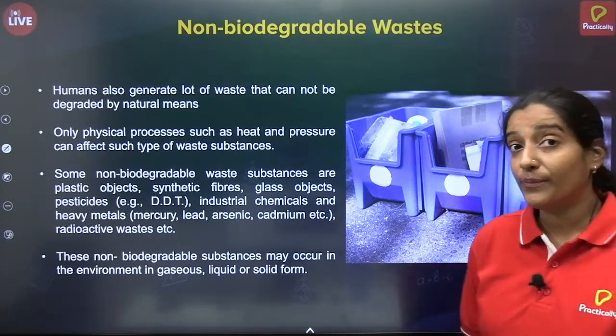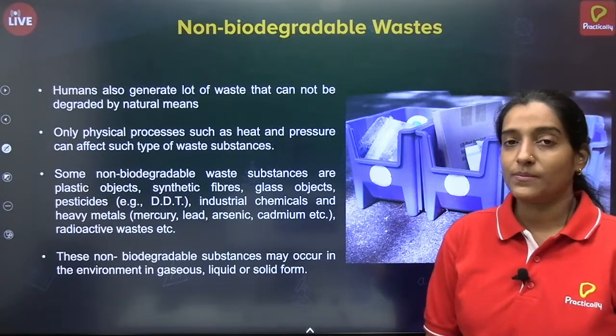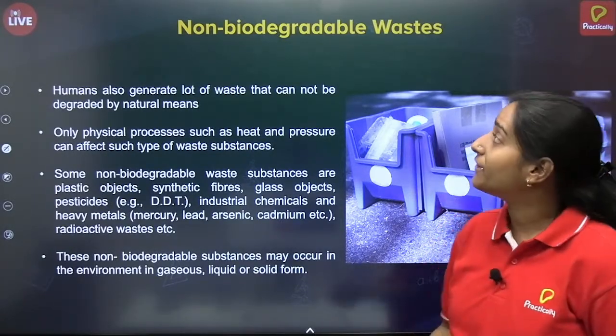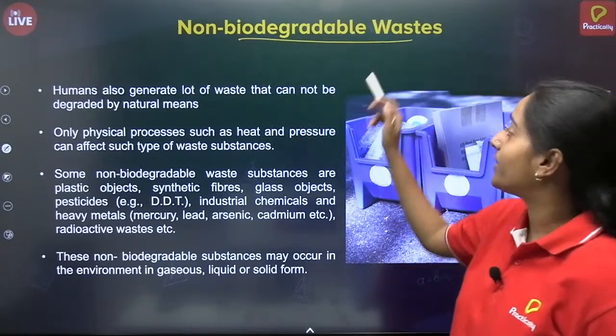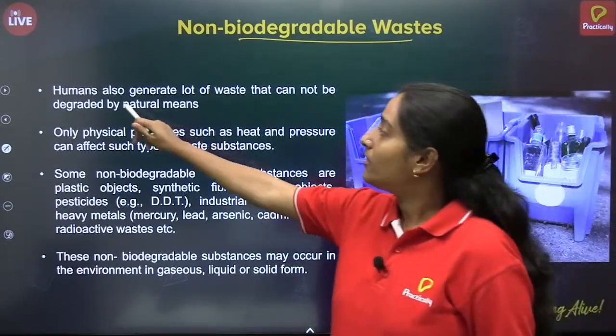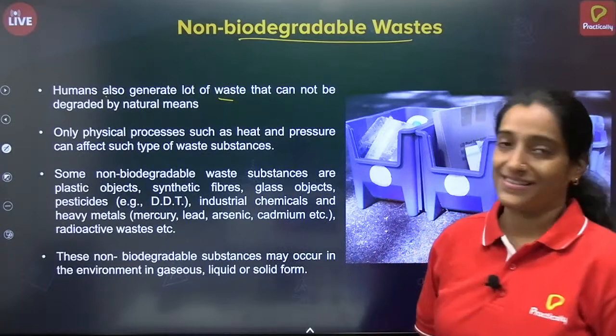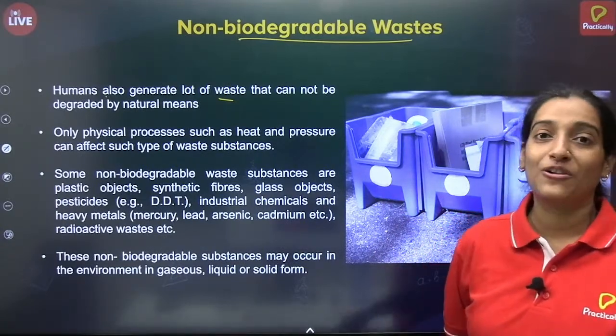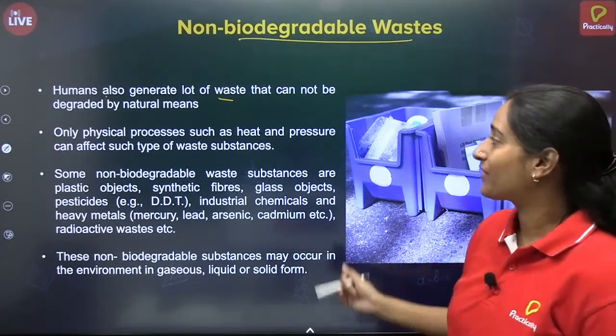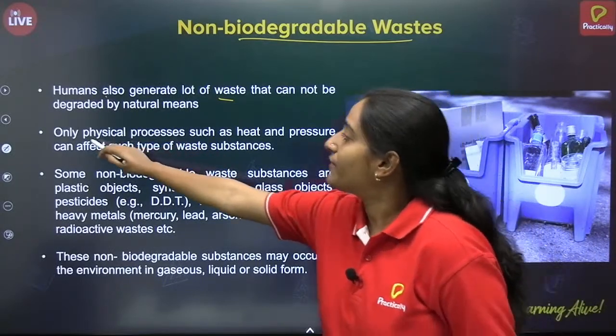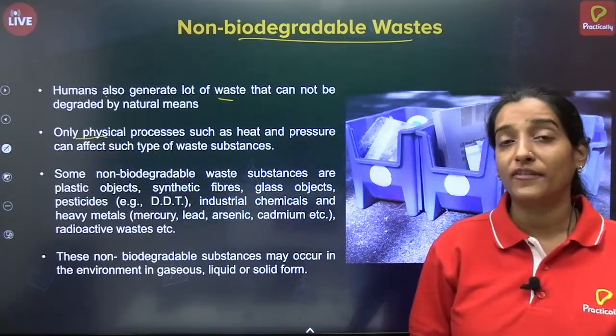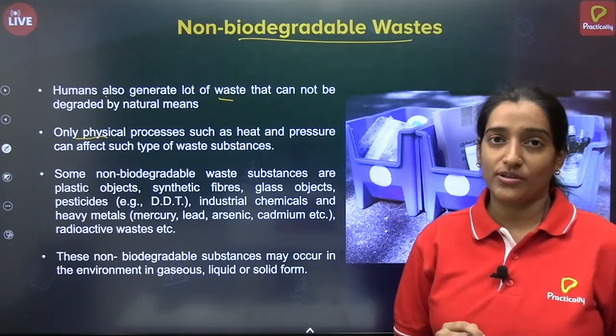Then what about non-biodegradable? Since biodegradable waste is also having an effect, what about non-biodegradable waste? What are those? Well, humans generate lots of waste. As we all know, we are generating lots of waste on a daily basis. In case of biodegradable, natural processes were used.